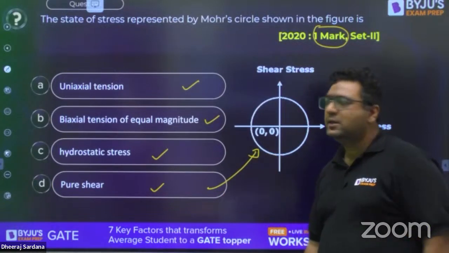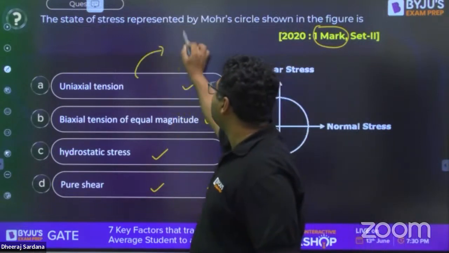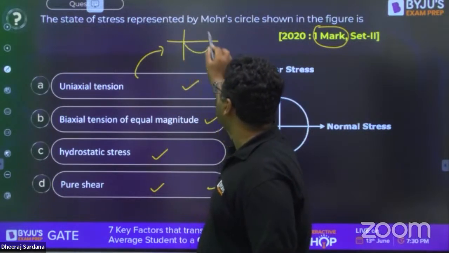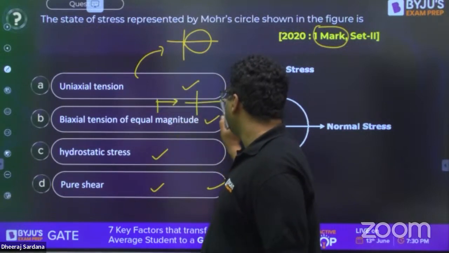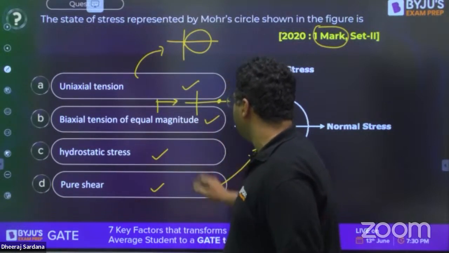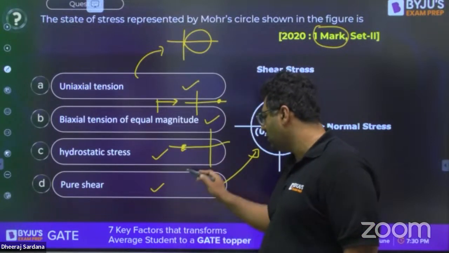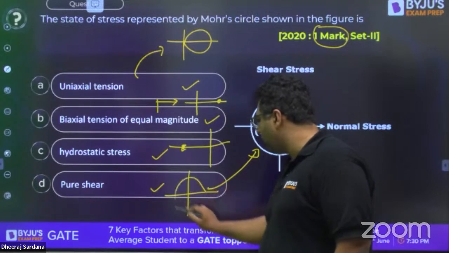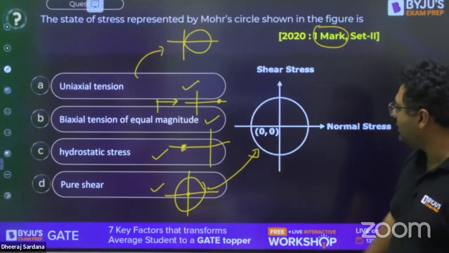So if you are talking about uniaxial tension, the Mohr circle will come like this. For biaxial of equal magnitude, it will come out to be this point. The hydrostatic state of stress will be a point in the negative direction. For pure shear, we are going to have the center of the Mohr circle at the origin. So the answer is correct, guys.